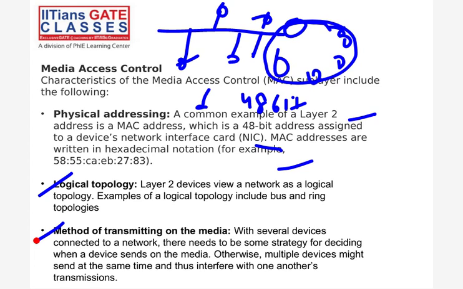Let's say you all, multiple devices, try to send data to me at the same time. Maybe during the path that data will collide. This collision is there, so we have to handle that collision. That's why the method of transmitting on the media will be handled by the data link layer. Okay, next.